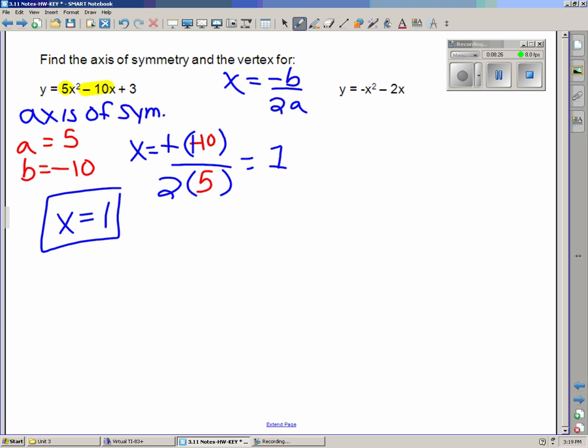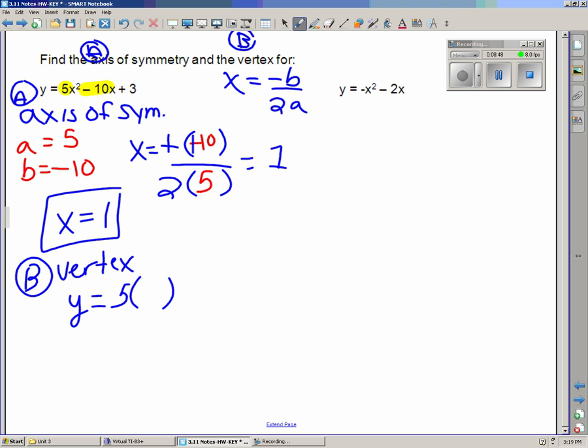That's the first part. That's basically like A. This is the first thing I do. The second thing I do is try to find the vertex. I know that my equation is y equals 5x squared minus 10x plus 3. Well, x I found from the axis of symmetry to be 1, so I'm going to plug in a 1 wherever I saw the x.